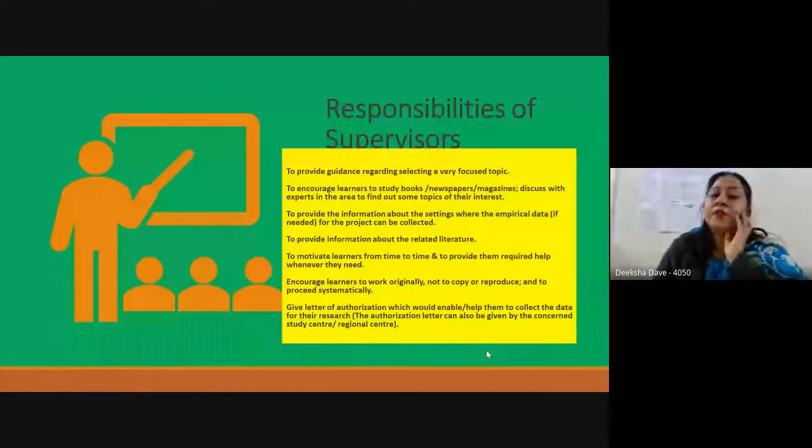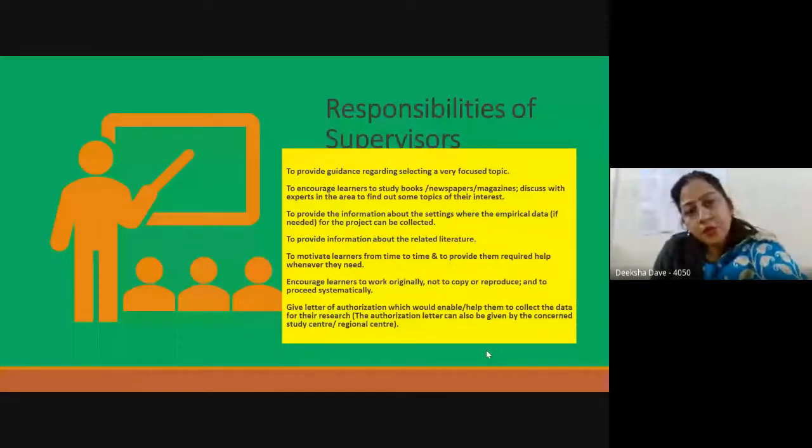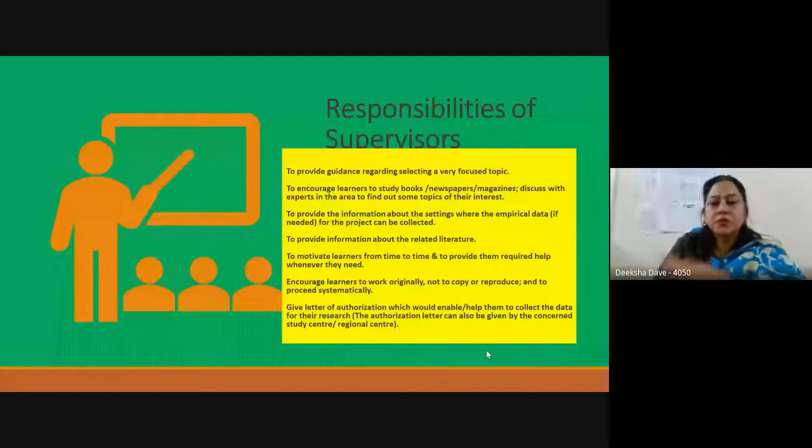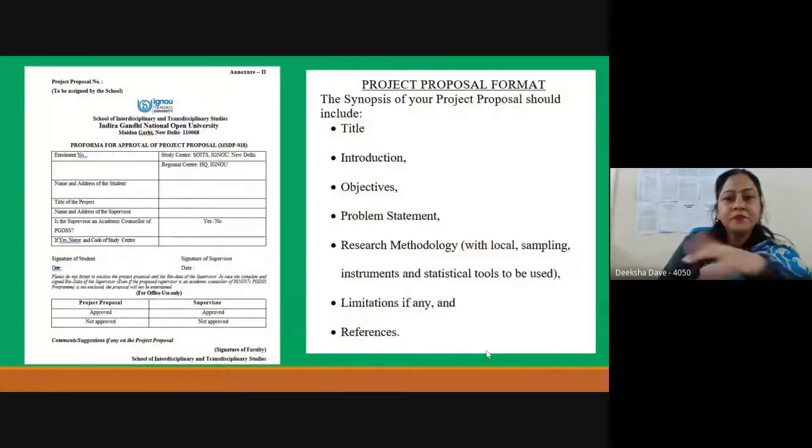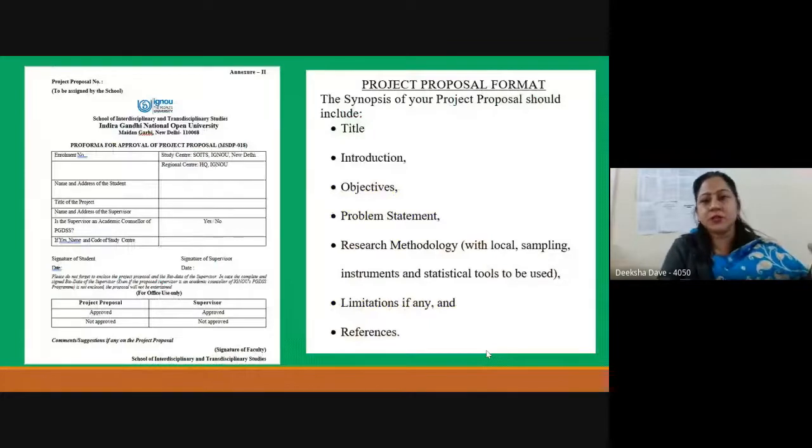Then they will provide you learning resources in terms of books, papers, and articles, how to process the information you have gathered, how to analyze the data, and also help with the preparation of the final project report. These are some of the responsibilities of the supervisors. See, this was the project proposal format.